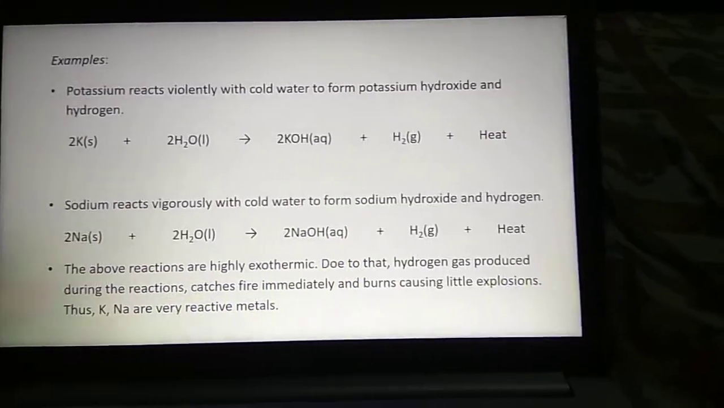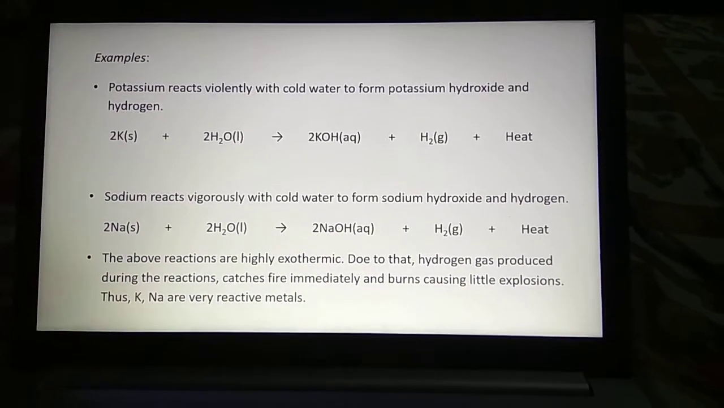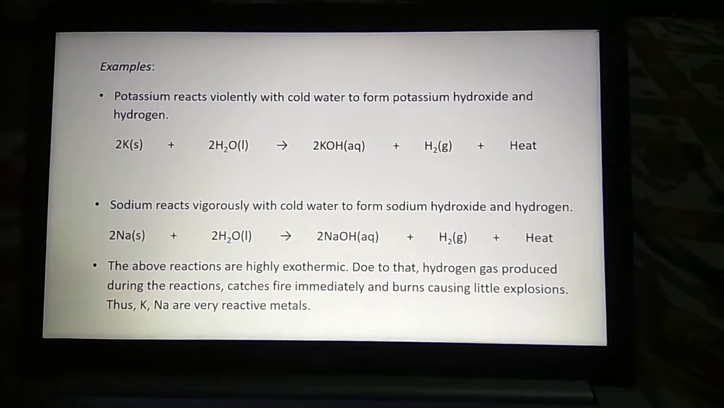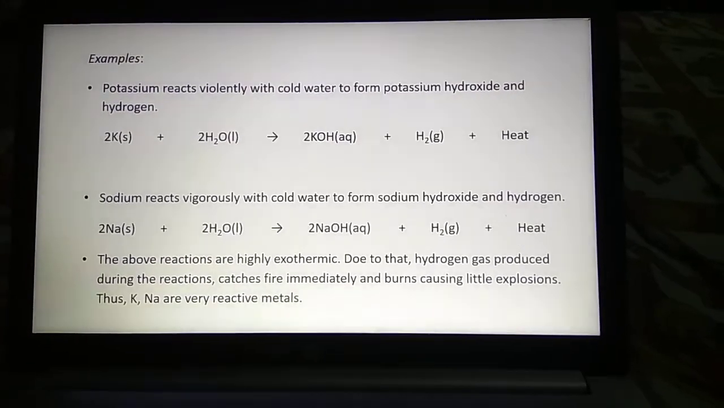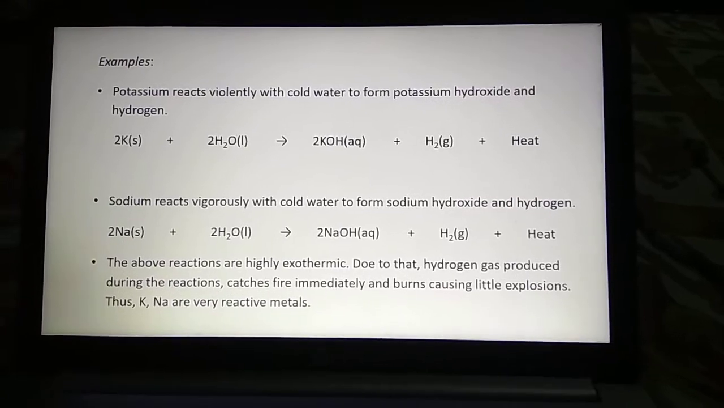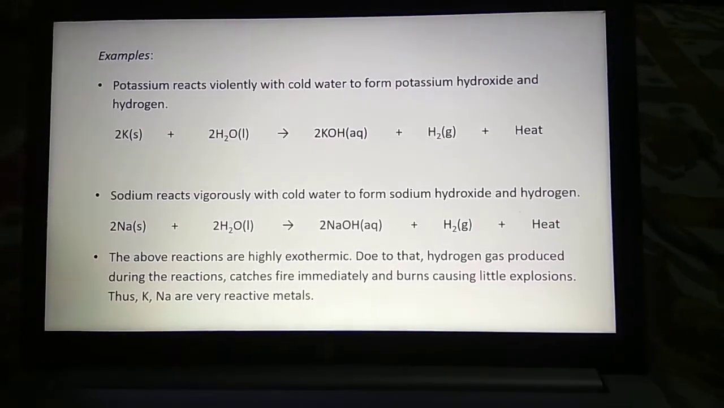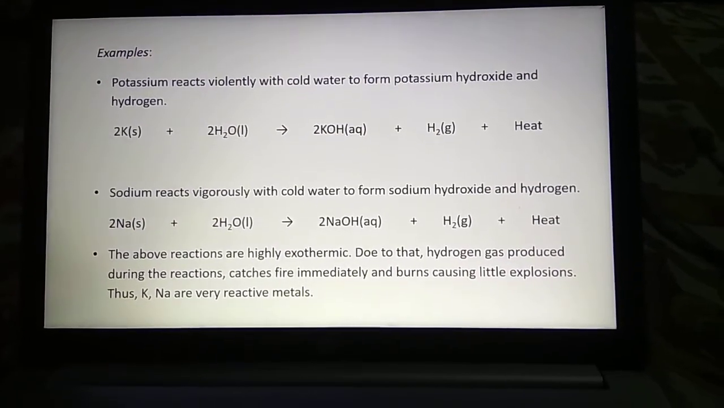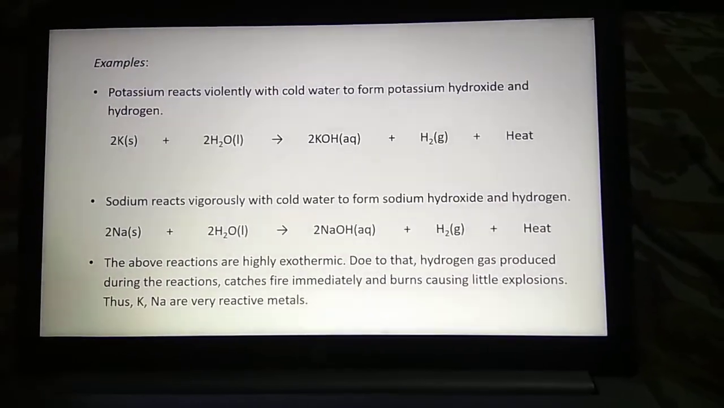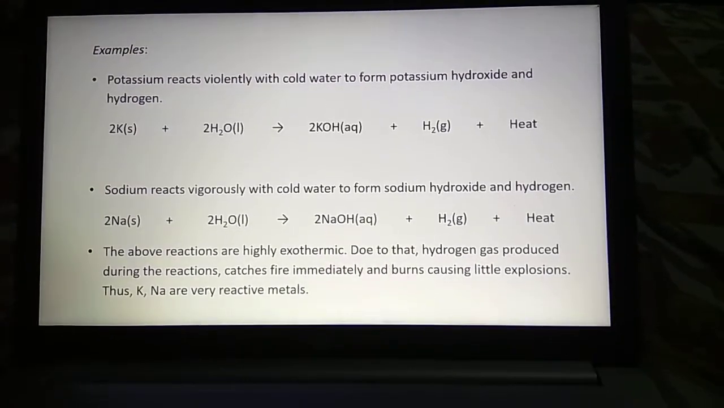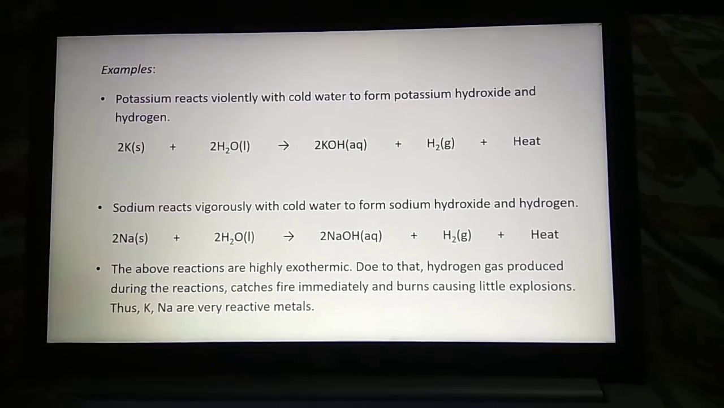Let us take examples. We'll go as per the activity series. It is observed that potassium reacts violently, that means vigorously and immediately, with cold water or normal water to form potassium hydroxide and hydrogen gas, which can be represented as 2K plus 2H2O gives 2KOH plus H2 plus heat. That means a large amount of heat energy is released during the reaction. We can say the reaction between potassium and water is highly exothermic.